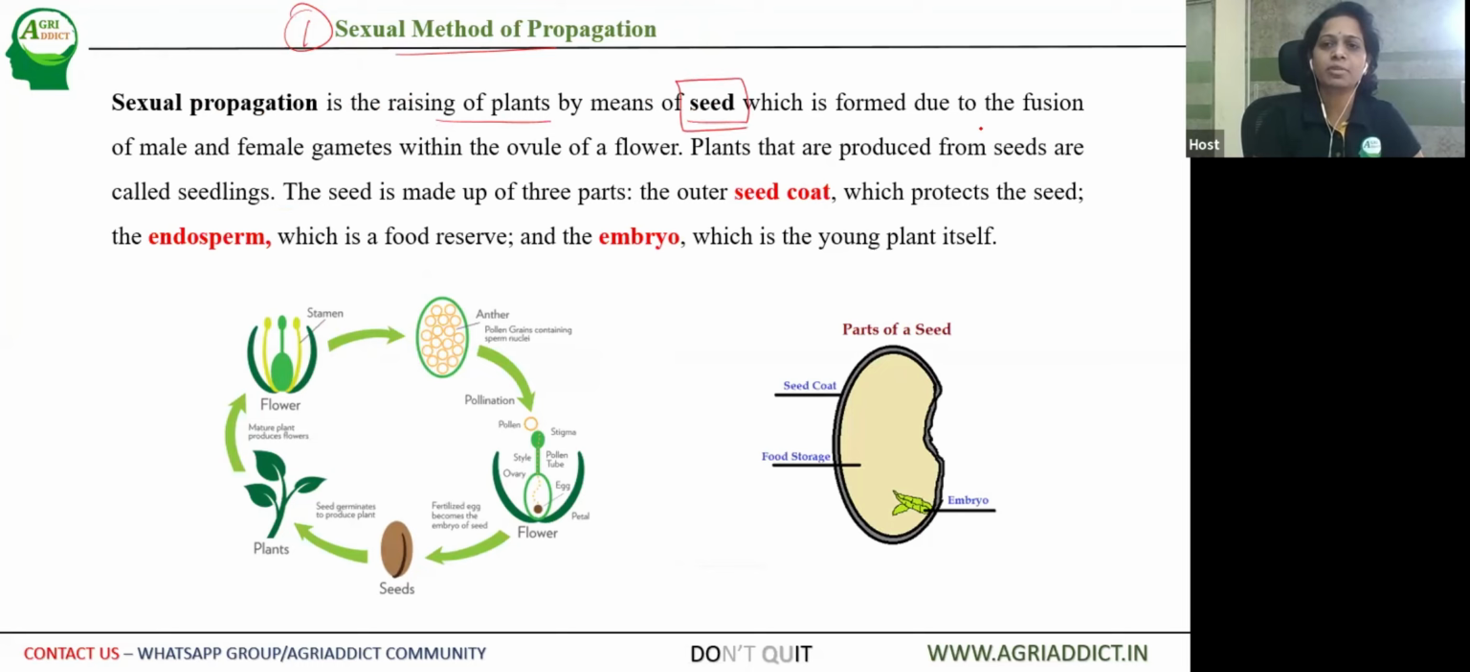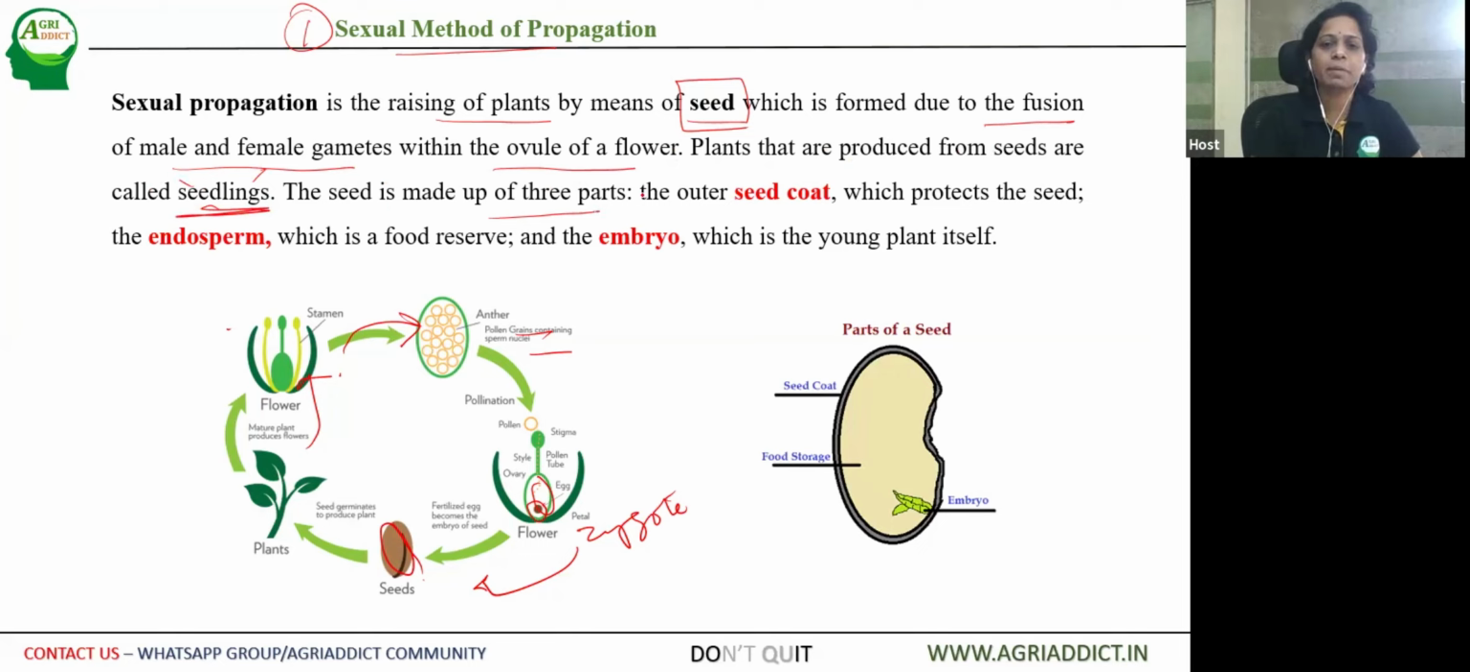How is this seed formed? Due to the fusion of male and female gametes within the ovule of the flower. So here you can see a normal plant which produces flowers which contain both male as well as female parts. These in turn produce male and female gametes, and the fusion of these gametes occurs in the ovule of the female part. So finally, the fusion leads to a zygote, and the zygote transforms into an embryo that is present in the seed. Plants that are produced from the seed are called seedlings.